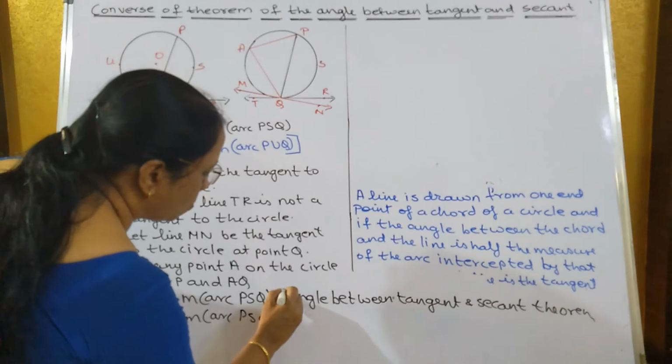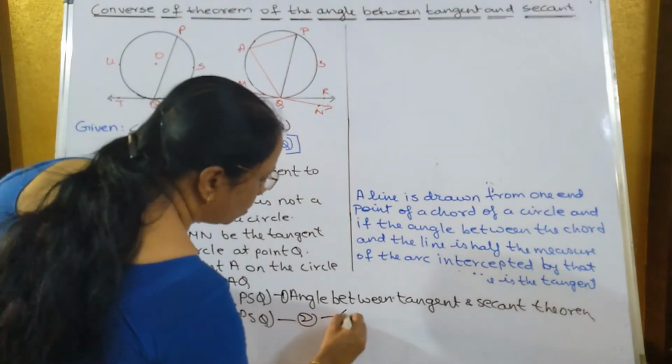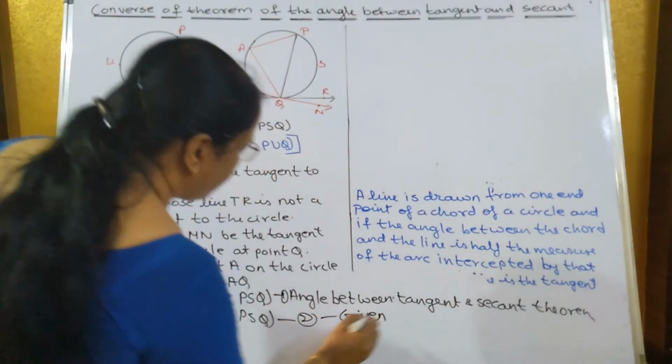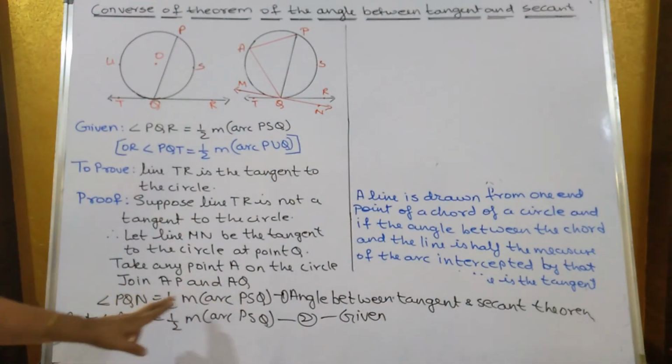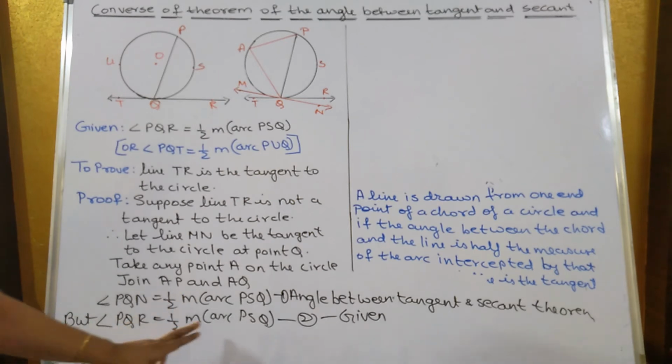Let this be 1 and let this be 2. This is what is given. Now from 1 and 2, both are equal to half of measure arc PSQ.